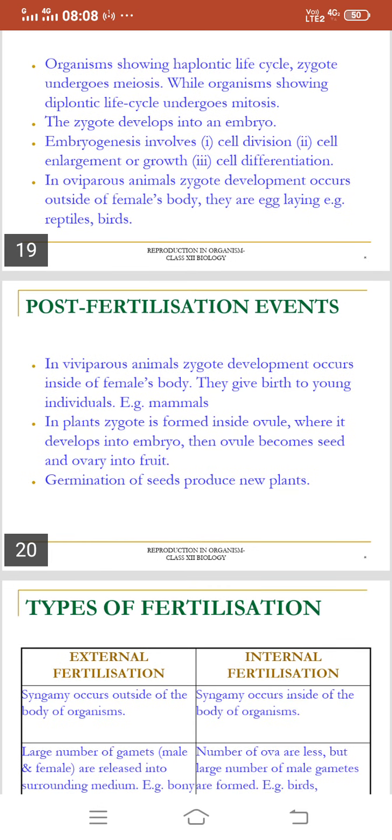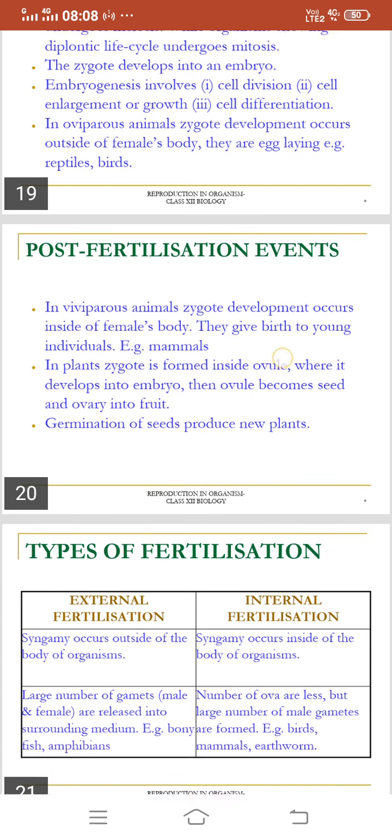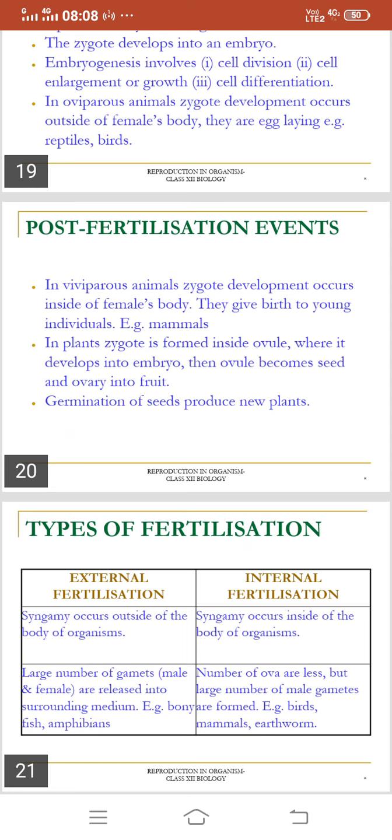In plants, zygote is formed inside the ovule, where it develops into embryo. Then ovule becomes seed and ovary becomes fruit. Germination of seeds produces new plants.